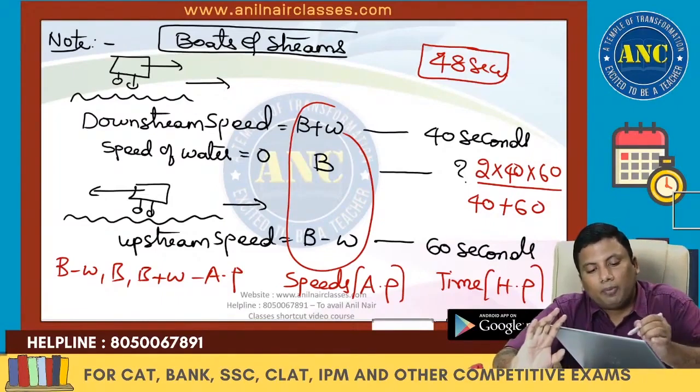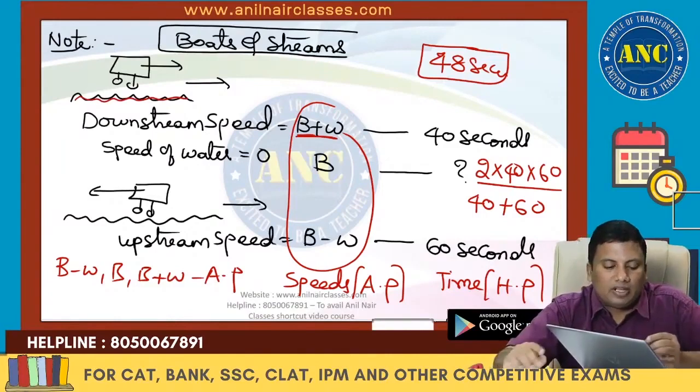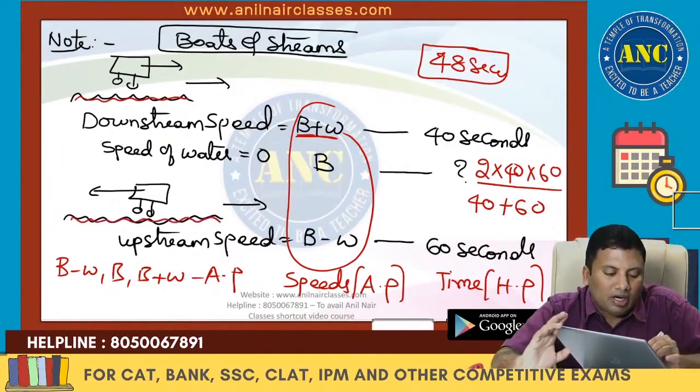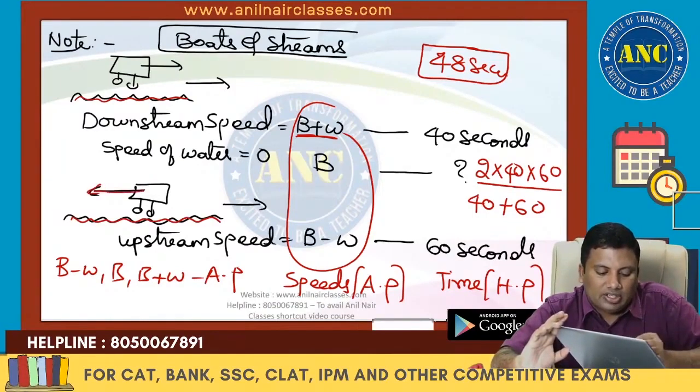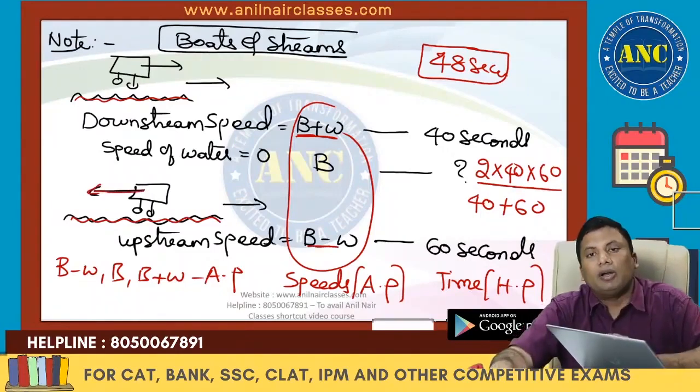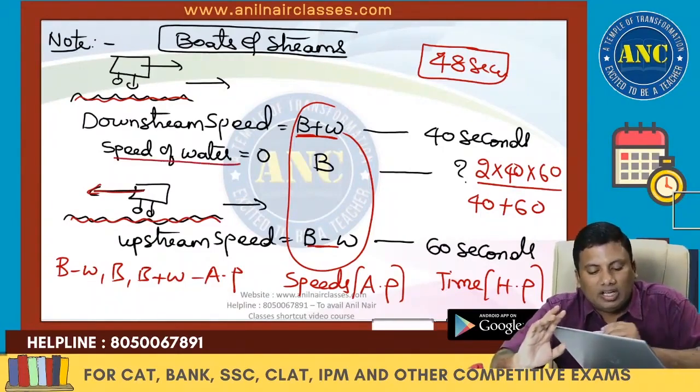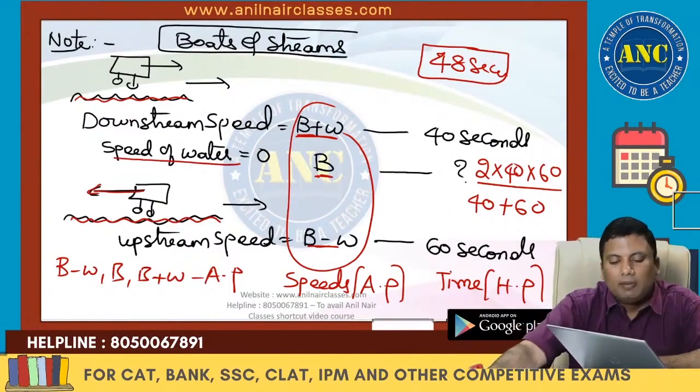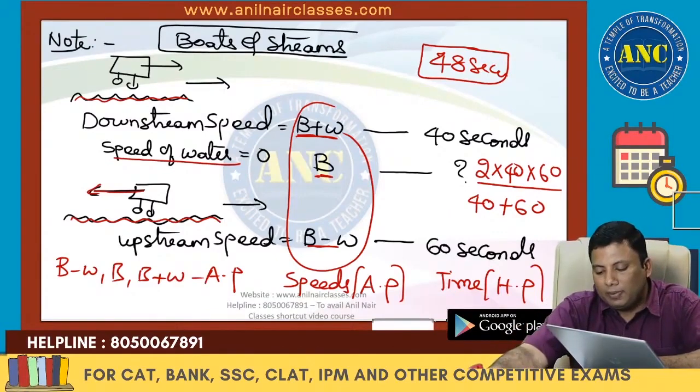If the boat and water are moving in the same direction, it is B plus W. If the boat and water are moving in the opposite direction, it is B minus W. If the speed of the water is 0, then it is B. B minus W, B plus W. 2 into 40 into 60 by 40 plus 60.